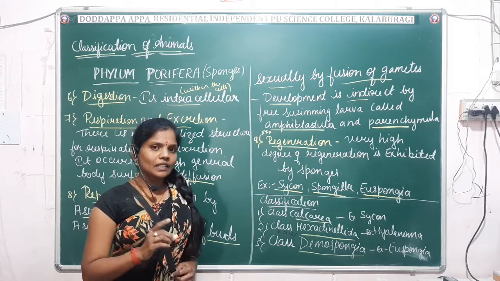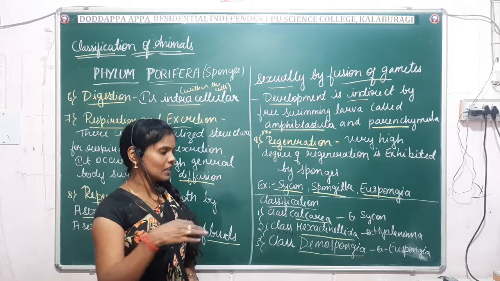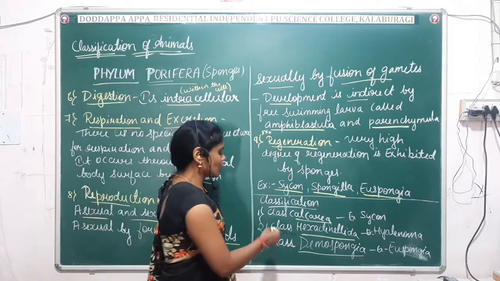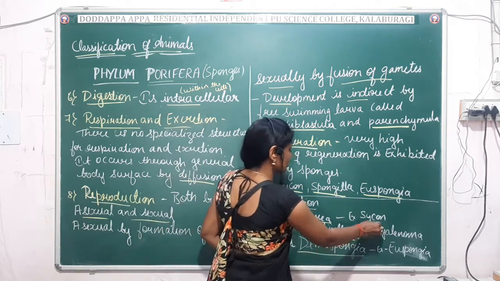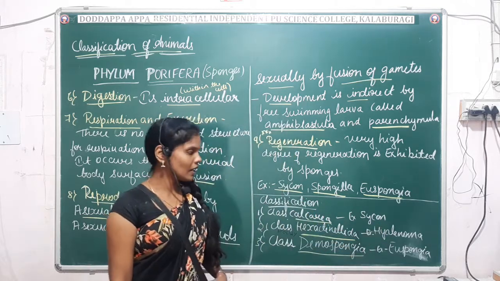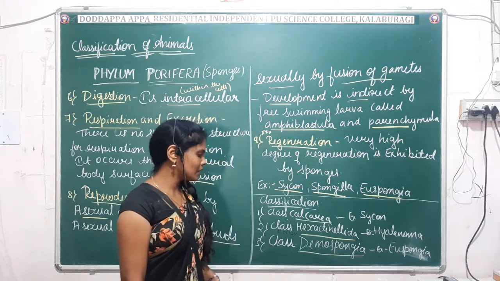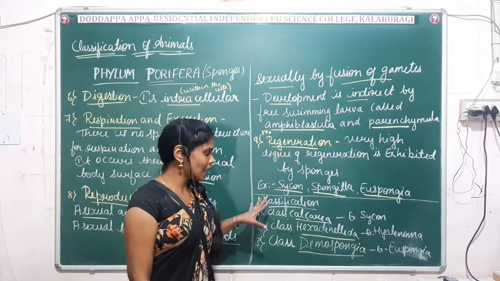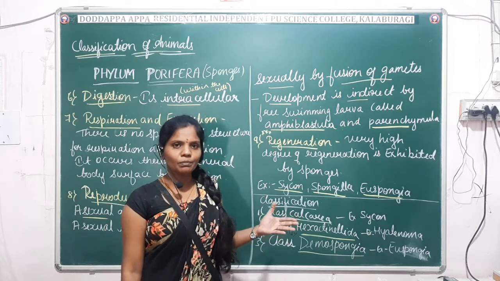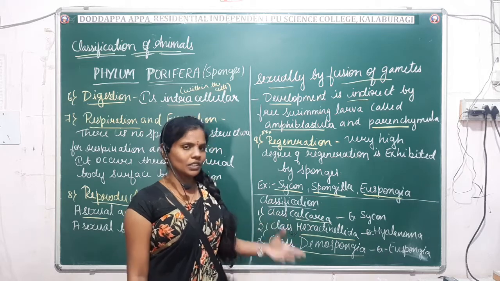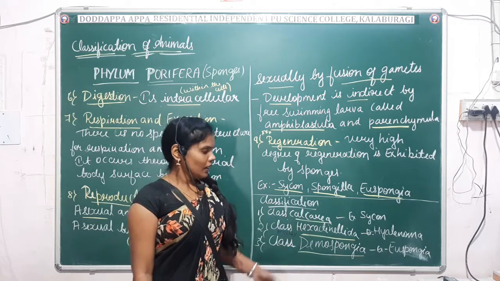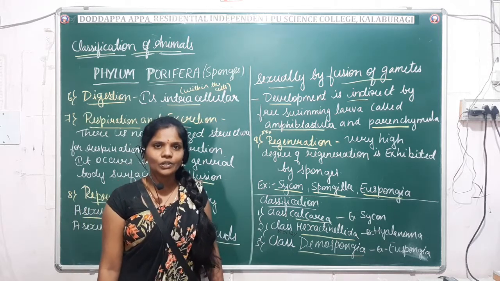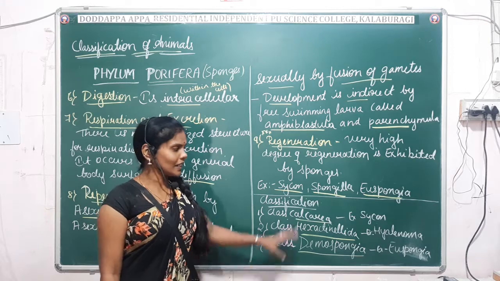You have to remember the class name and the example, and to which class the example belongs. These questions are generally asked for NEET purposes. For class Calcarea, the example is Sycon; for class Hexactinellida, the example is Hyalonema; and for class Demospongiae, the example is Euspongia. So these are the three classes under the phylum Porifera. Is it clear? It is not mentioned in your NCERT, but just remember the names. It will be useful for your exams. Hope the phylum Porifera is clear to you. All the characters and examples you have to remember.